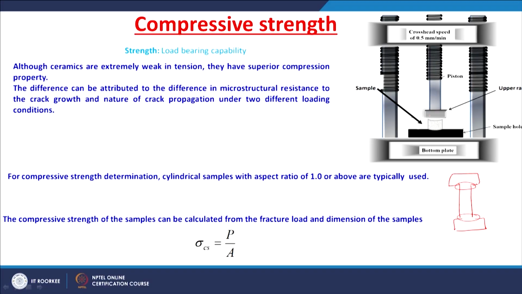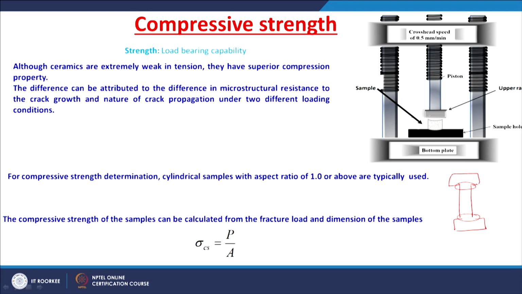The difference can be attributed to the difference in microstructural resistance to the growth of the crack and the nature of the crack propagation under the two different loading conditions of tension and compression. So, you get a difference in the response of this material. The load bearing capacity in compressive loading is much more than in tensile loading for ceramic material, right. So, we better determine the strength in a compressive loading condition.